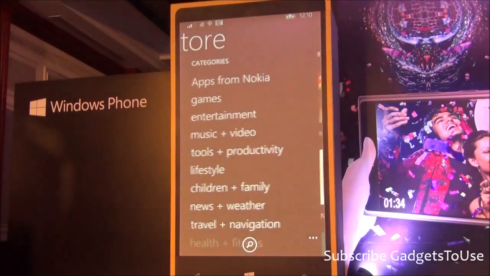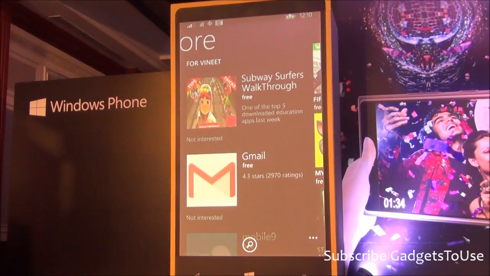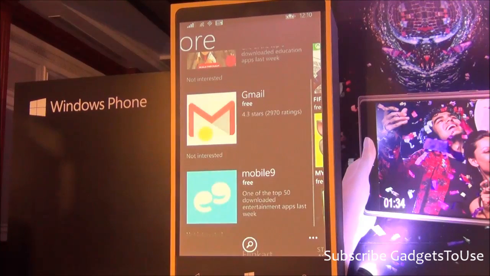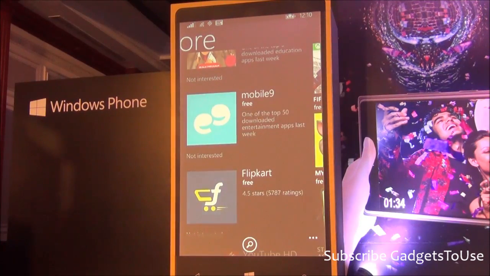And then when I pan further, I also get these recommendations that come from my usage of the kind of apps and games that I use, as well as recommendations from my Facebook and other social feeds. If I say, hey, I really don't need Gmail, I say not interested, it automatically gives me another recommendation, using an algorithm in the back end to replace that with a new recommendation. So a great way for developers to drive discoverability of their apps, and we take it to another level.